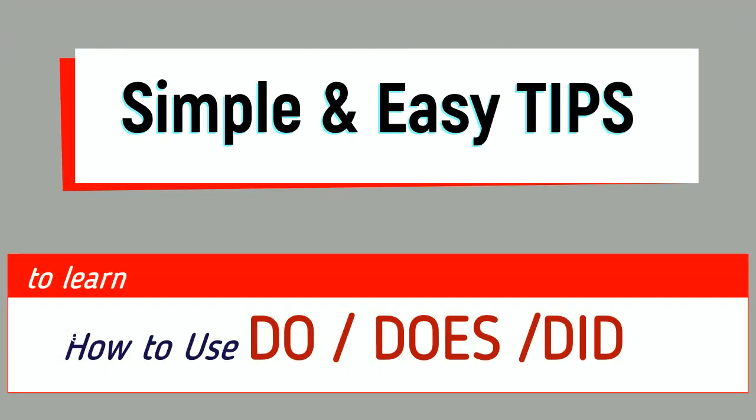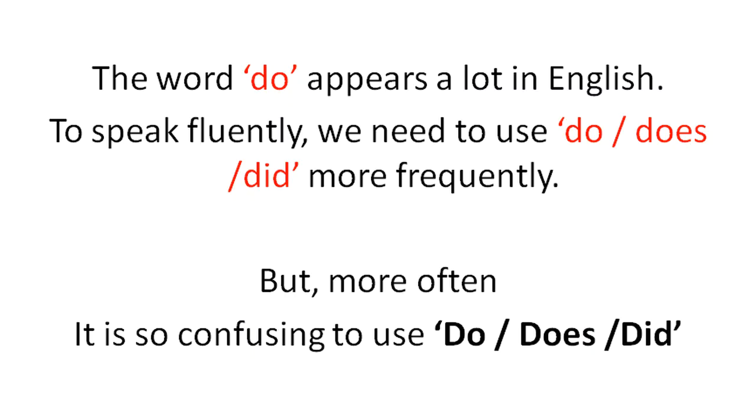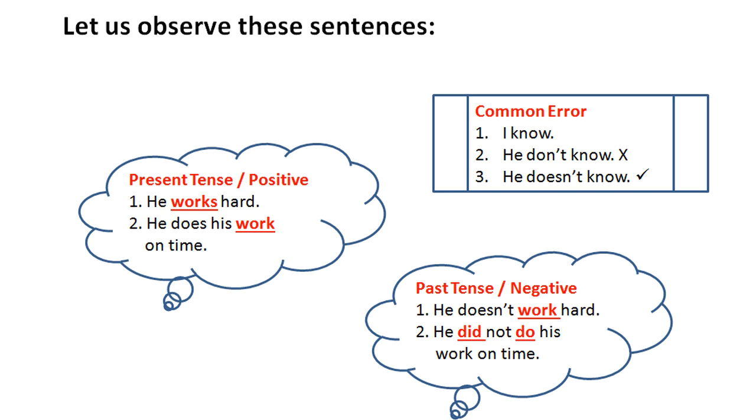Hello friends, today we learn how to use do or does or did. You all know that the word do appears a lot in English. To speak fluently, we need to use do or does or did more frequently. But more often, it is so confusing to use do. To understand where we confuse more, let us observe these sentences.